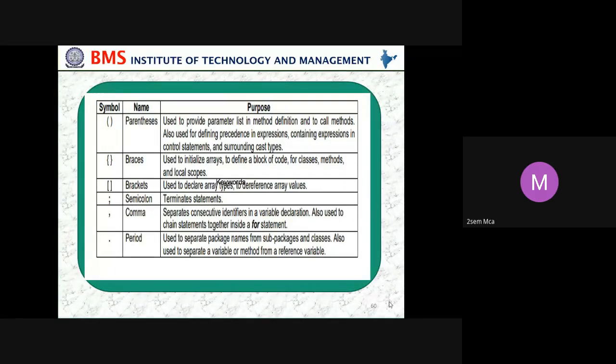Then the semicolon terminates the statement. Then the comma separates consecutive identifiers in a variable declaration, and is also used to chain statements together inside a for loop. Then the period is used to separate package names from subpackages and classes, and also to separate a variable or a method from a reference variable.